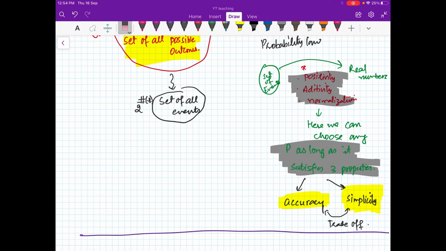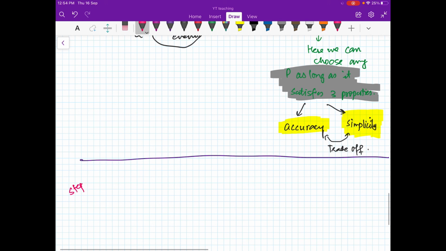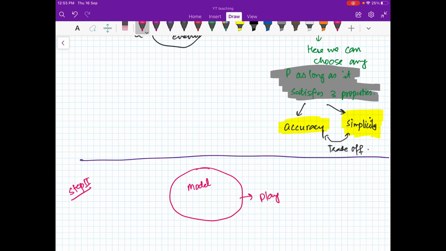Then step 2 is, having defined your model, now you have a model. You want to work within a fully specified probabilistic model, and we can derive the probabilities of certain events, or deduce some interesting properties. So whenever you fix the first stage, the second stage is simple. Here we just play with the probability law which we have fixed in step 1,